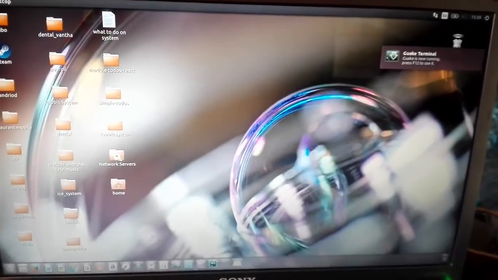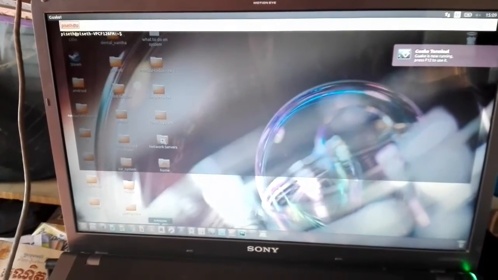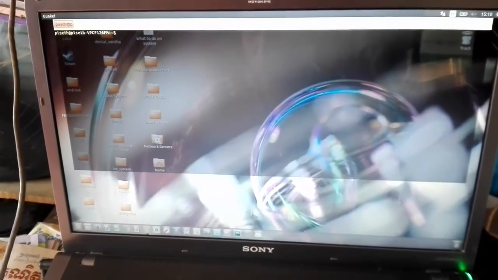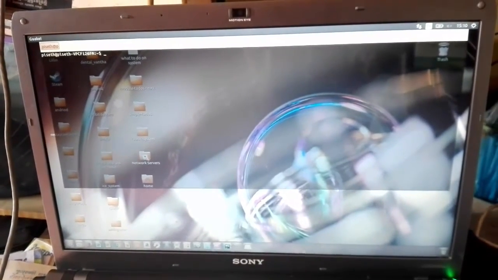Come on, man. Here we go. Here is my Ubuntu system right here. My terminal and a new style of Ubuntu, and my web store, my drive.